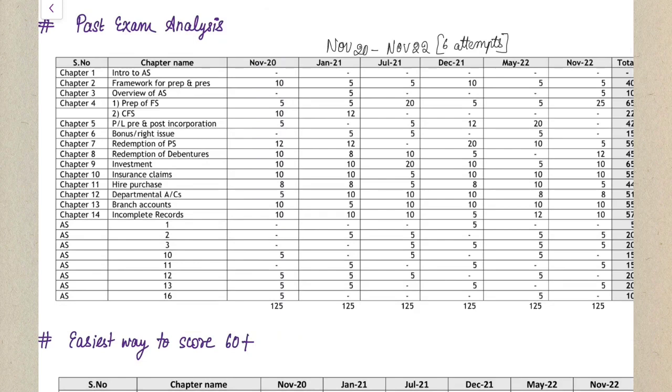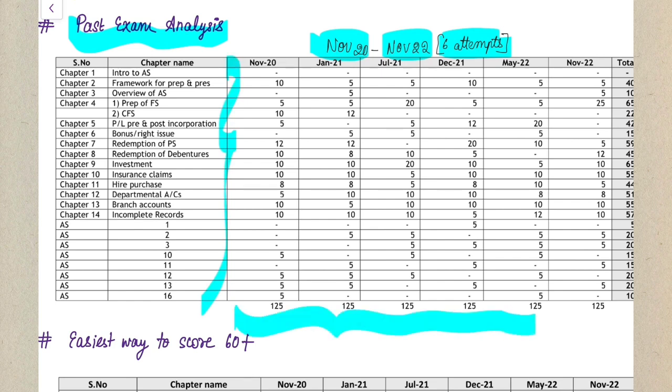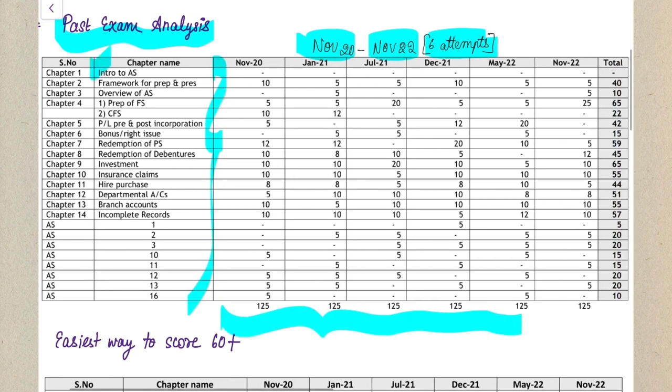So starting with our first important topic that we are going to discuss is the past exam analysis. So in this, as you can see on your screen, I have covered around 6 attempts from November 2020 till November 2022, and I have given you a chapter-wise breakup of how much marks has been asked in each attempt. Right. So if you see this, it is from chapter number 1 until your chapter number 14, plus all your accounting standards have also been covered. And in each exam, around 125 marks of question is being asked, in which 25 is your optional, right? So for all the attempts, I made that analysis and given to you also, it eases your preparation.